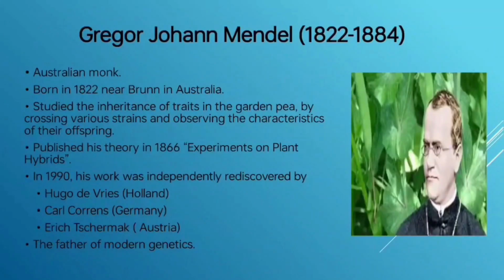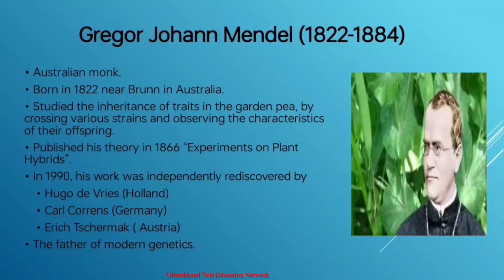Gregor John Mendel was the father of modern genetics. He was an Austrian monk born in 1822 in Austria. He was the first to demonstrate the mechanism of transmission of characters from one generation to the other. He also gave generalizations, some of which were later raised to the status of principles, or called laws of inheritance. And he constituted the foundations of genetics, so he was called the father of modern genetics.